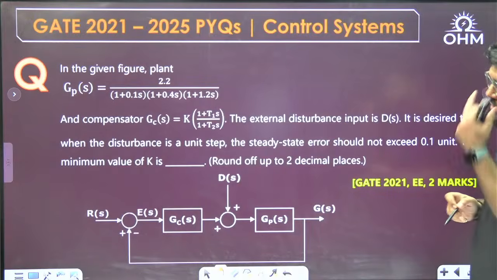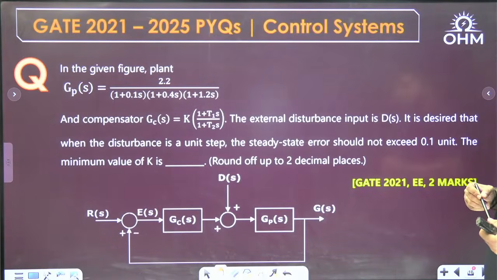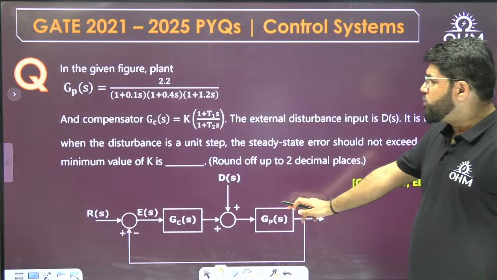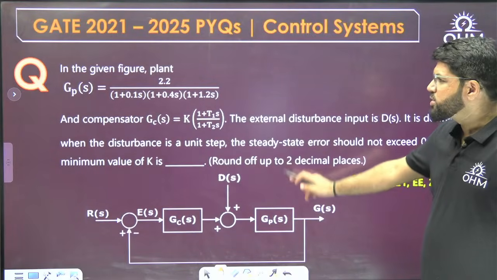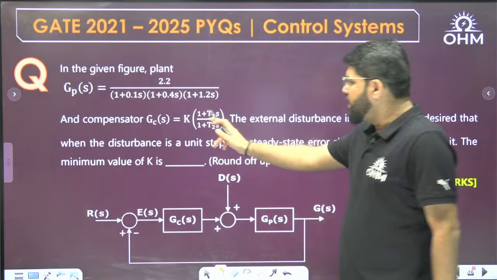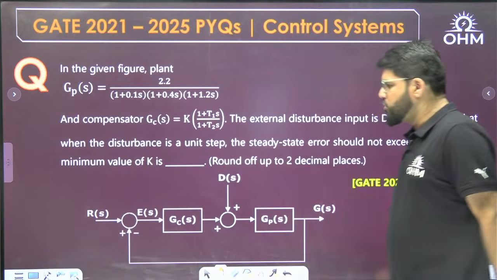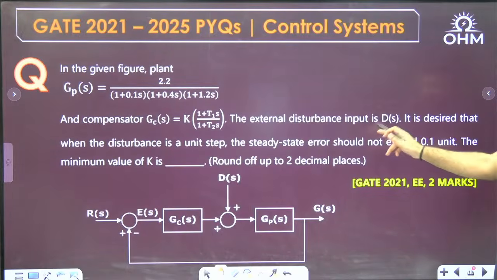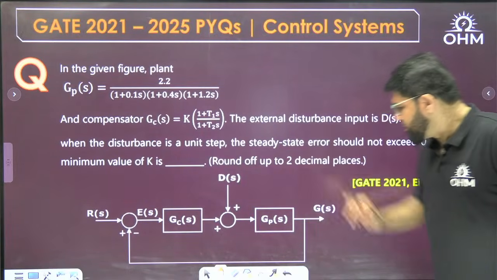Again on error analysis. In the given figure, the plant GPS is 2.2 upon (1 plus 0.1s)(1 plus 0.4s)(1 plus 1.2s). This is GPS. And the compensator GCS is K(1 plus ST1) upon (1 plus ST2). The external disturbance input is DS. Again, the disturbance input is given.